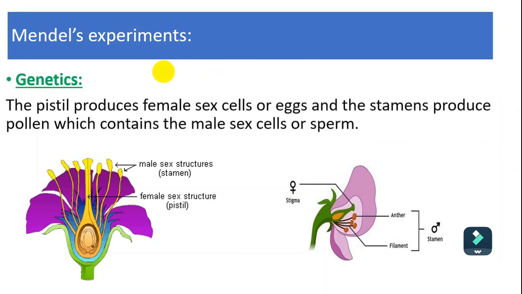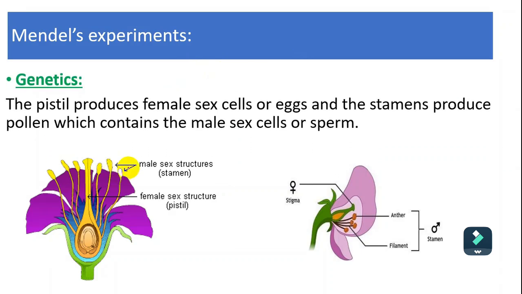Firstly, we have to know that the organ in the plant which is related to reproduction to produce new offspring is called the flower. Reproduction is the process in which we make new offspring.